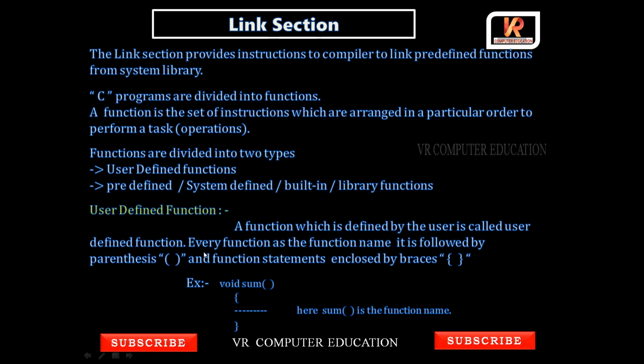Every function has a function name followed by parentheses, and the function statements are enclosed by braces. For example, void sum, followed by parentheses, then opening and closing braces. The lines inside are called statements. Here sum is the function name. So this is a user defined function.